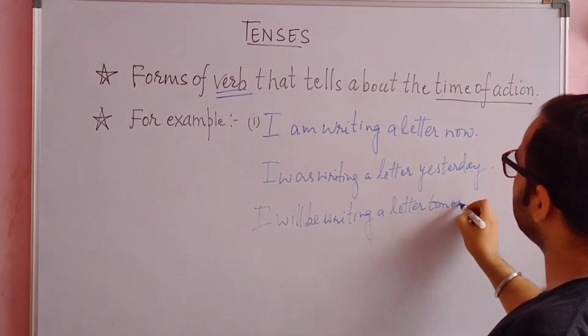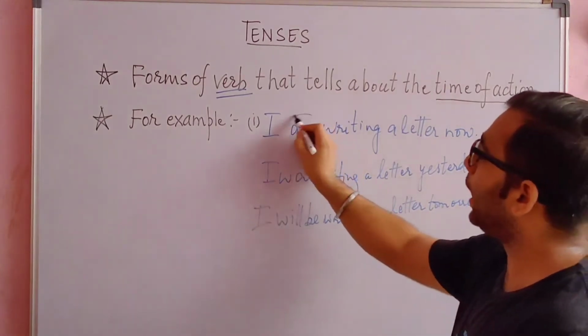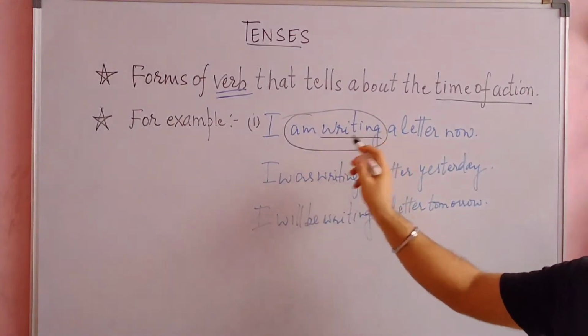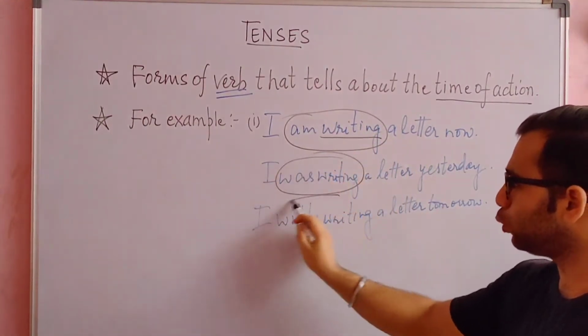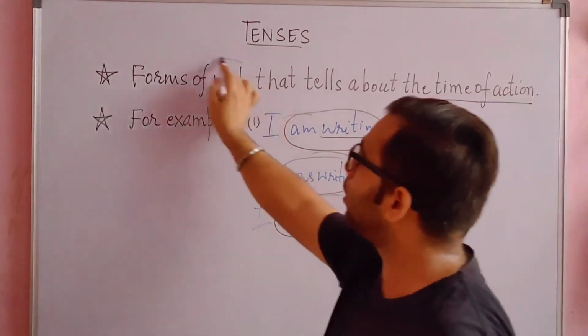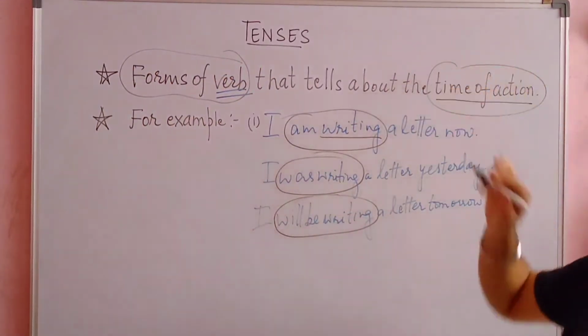So what do these three sentences show? Here the verb, the action word, is write. So am writing, was writing, will be writing are just the verb forms that we use to show the time of action.